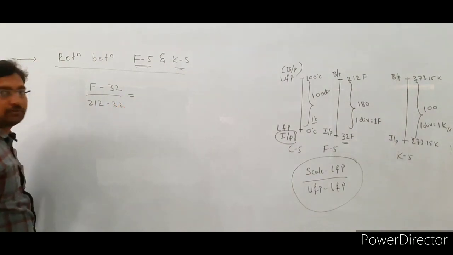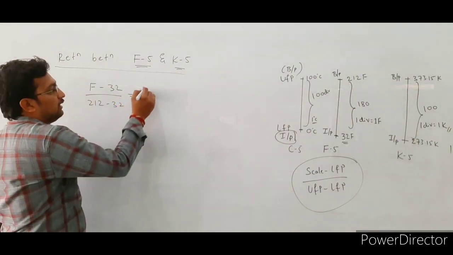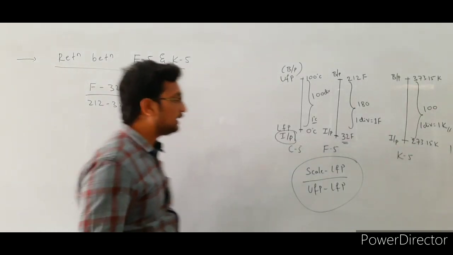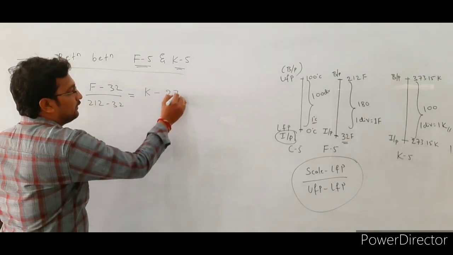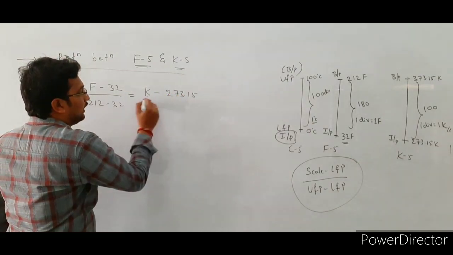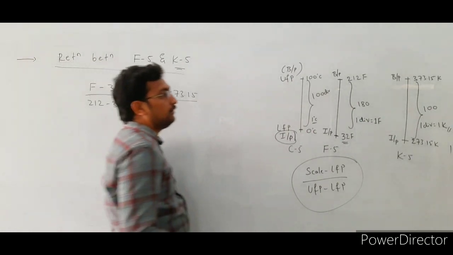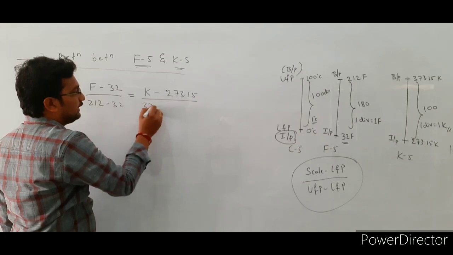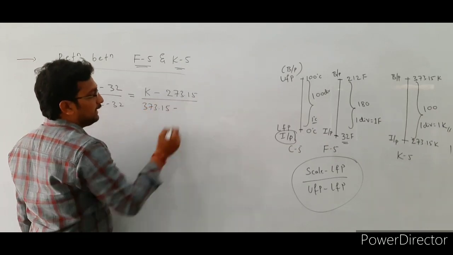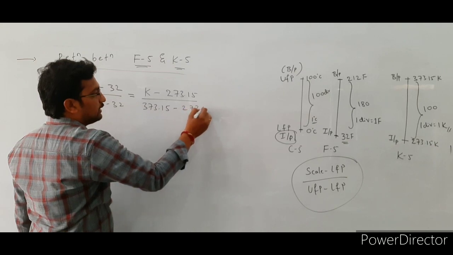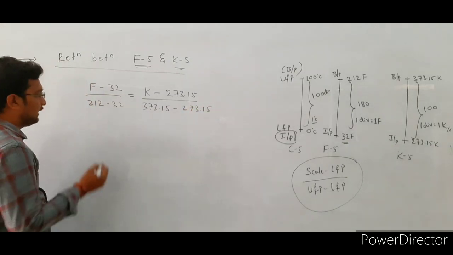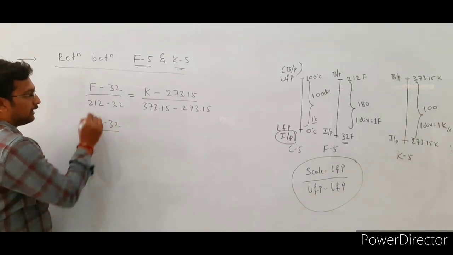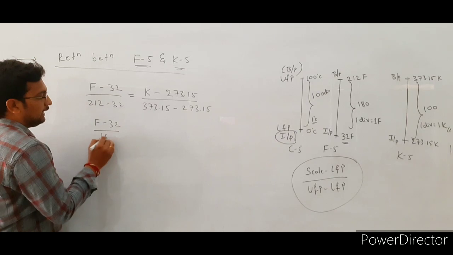So this is equal to, next for the Kelvin scale, here the scale is (K - 273.15), the lower fixed point value, divided by the upper fixed point value, that is 373.15 minus the lower fixed point value, 273.15, right? The next one, simplify this one, that is (F - 32) divided by 180,